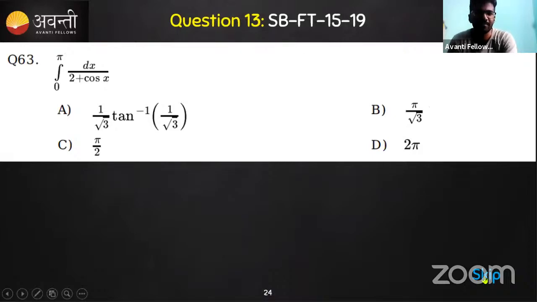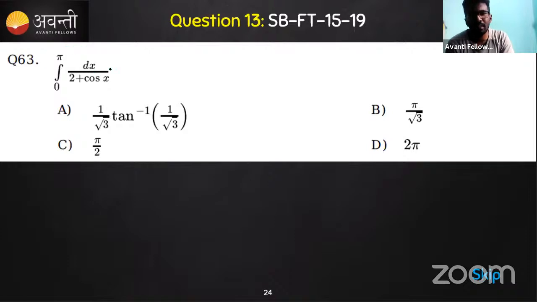What about this one? This is the definite one. The indefinite we just skipped. What about this? Are you able to solve it? Can you apply some of the properties, or solve it without applying a property? Didn't get the answer. I think you tried it in the examination also. Did you get the answer? Didn't get it. So do you need to try this?